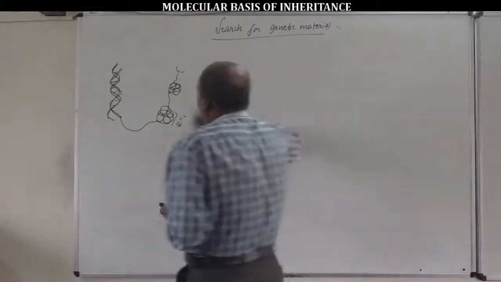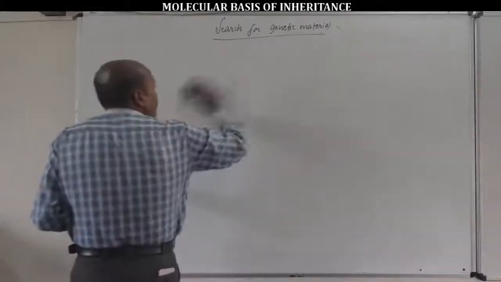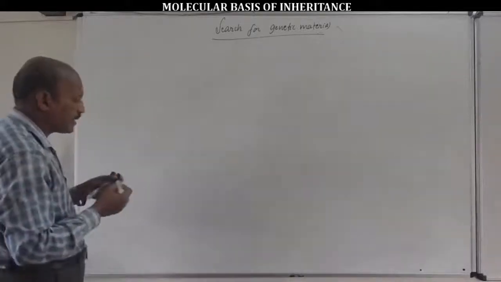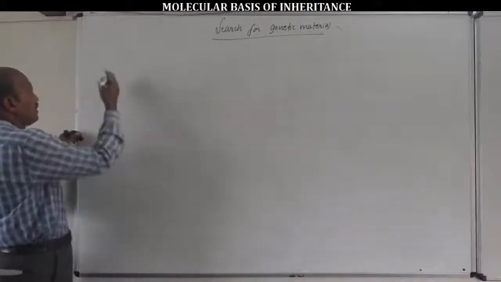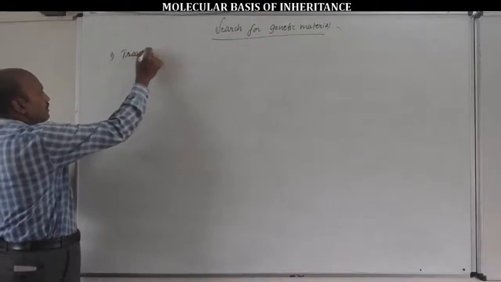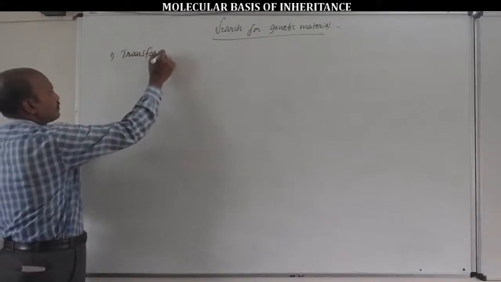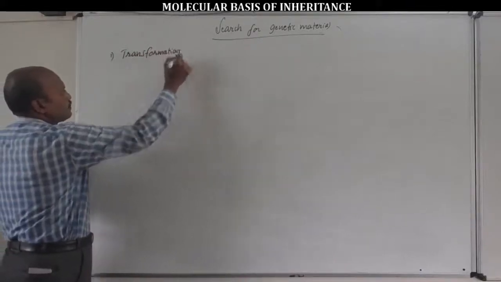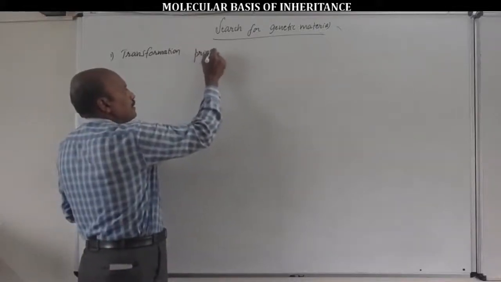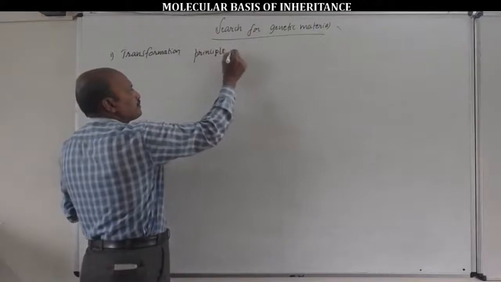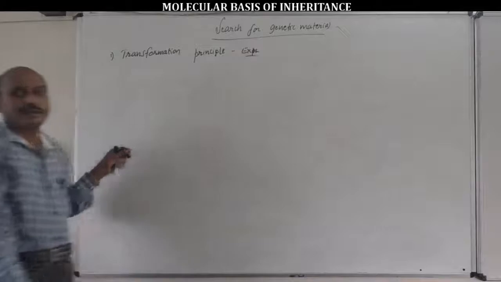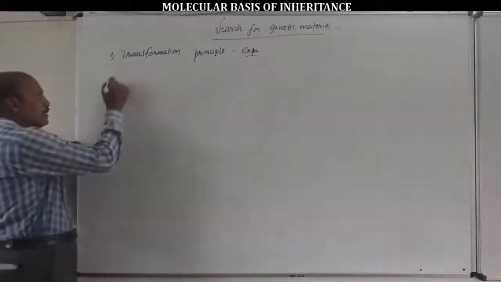The important experiments to search for genetic material as DNA are of three types. Like the transformation principle experiment.